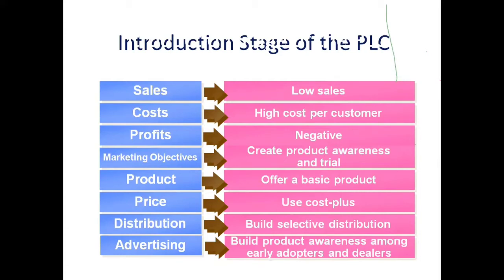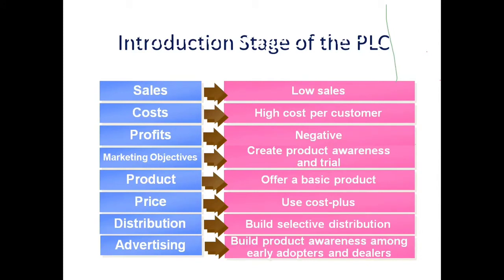Once the demand starts gradually picking up, then the company will think of expansion of distribution or setting up new distributions.